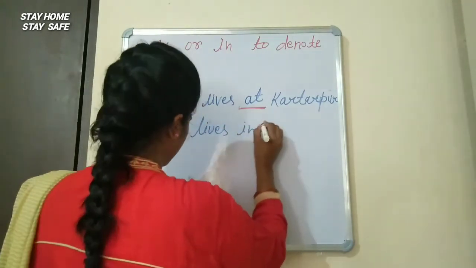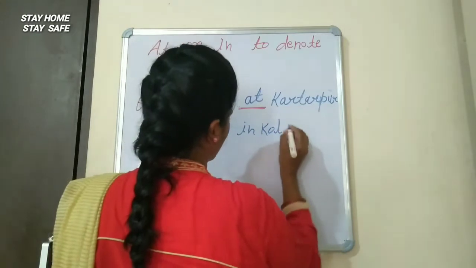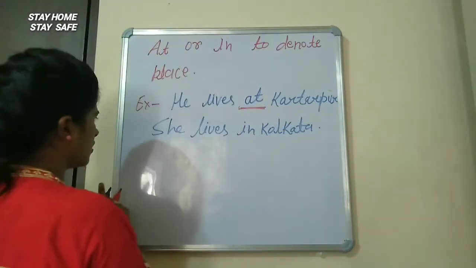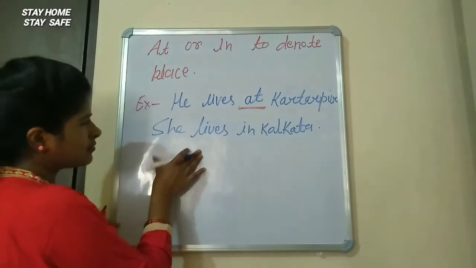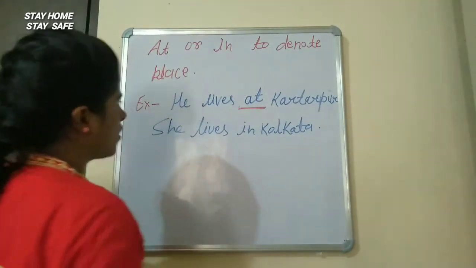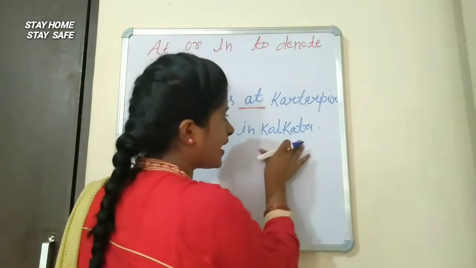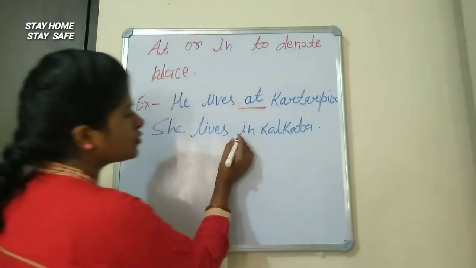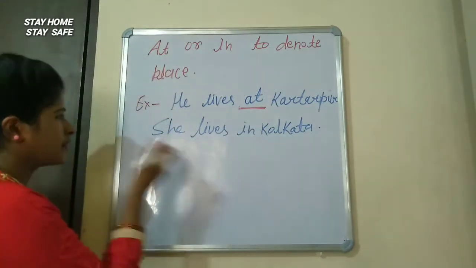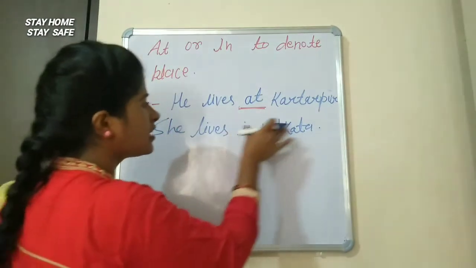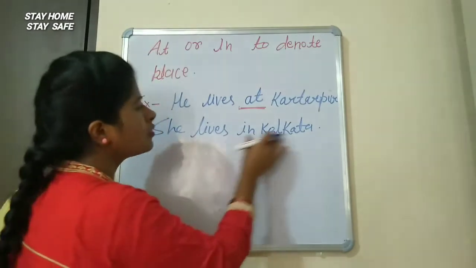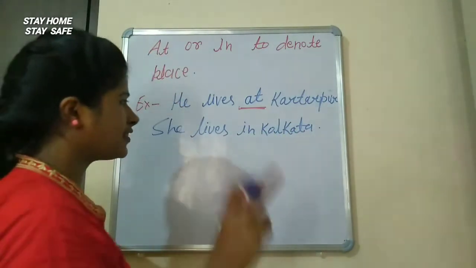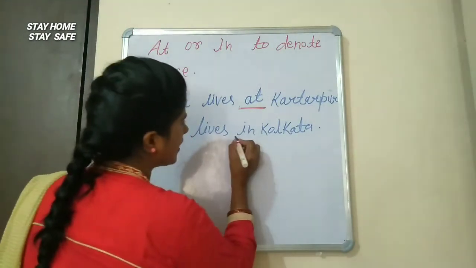In Kolkata. So in this second example, you can see Kolkata is the name of a big city. So that's why here we use in. Okay. So she lives in Kolkata. This is the name of a big city. Okay. So that's why we are using in.